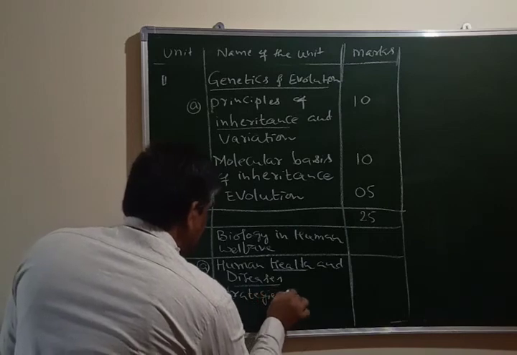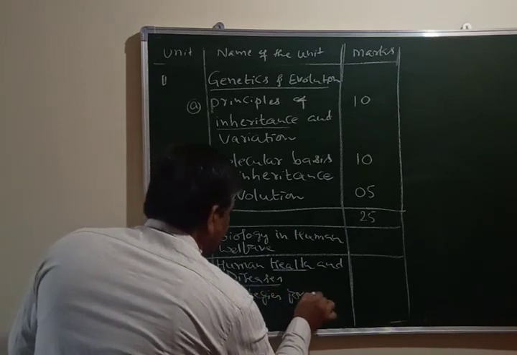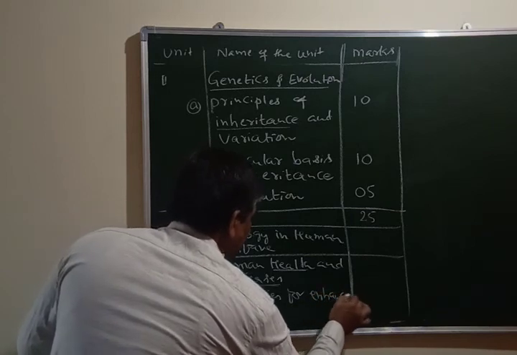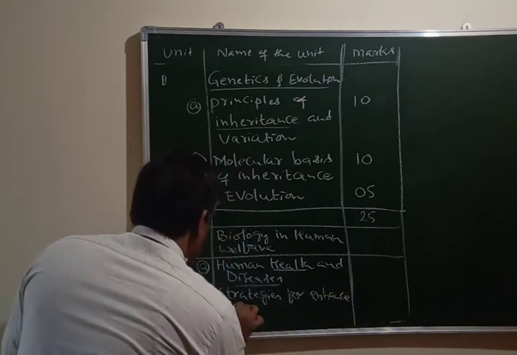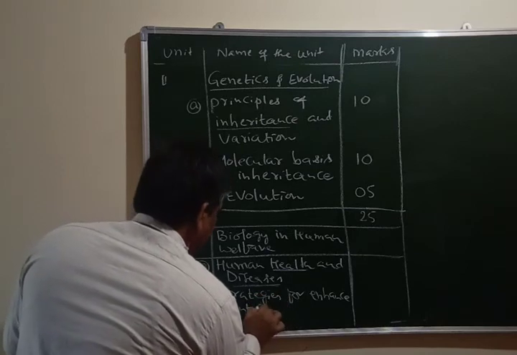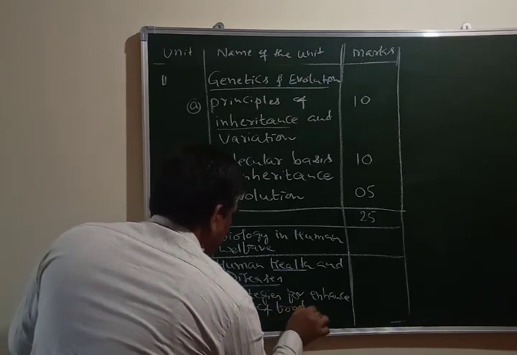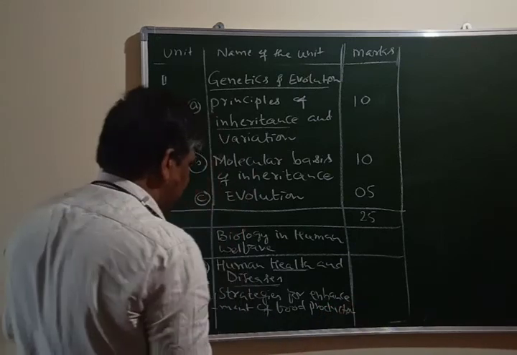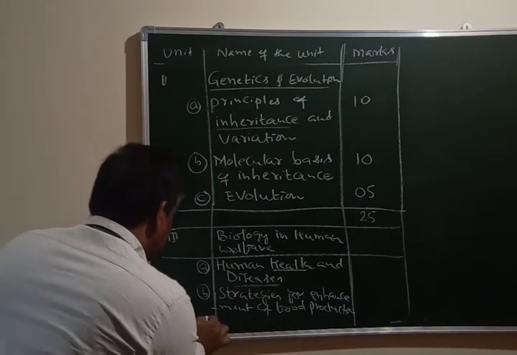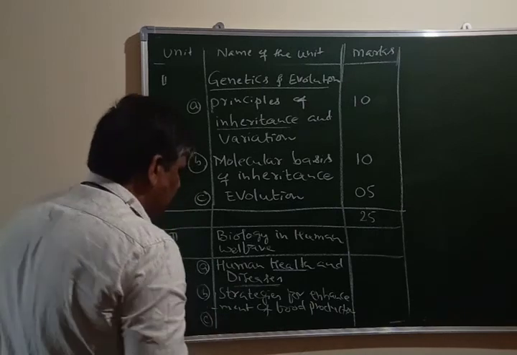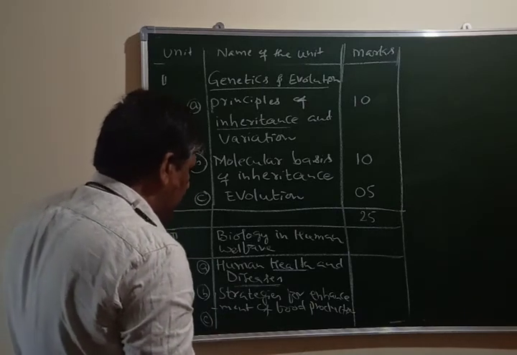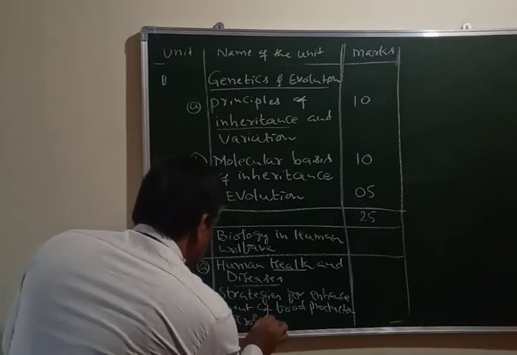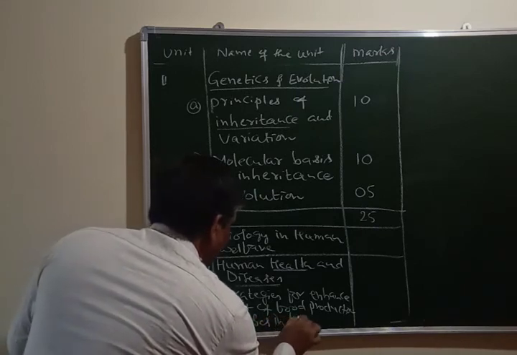Strategies for enhancement of food production. This is your second lesson from unit number 3. The third lesson is microbes in human welfare.